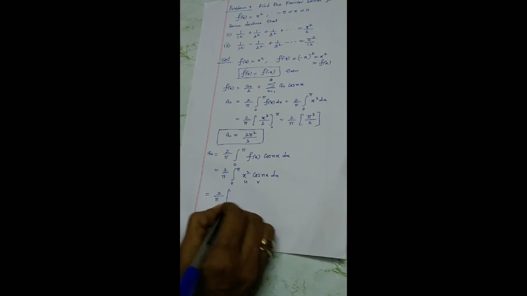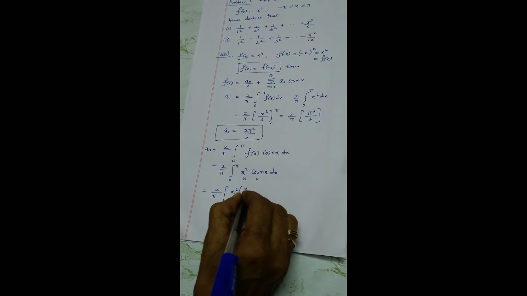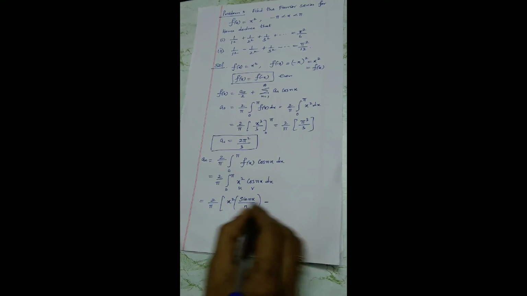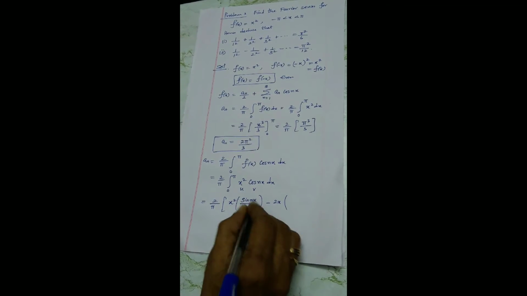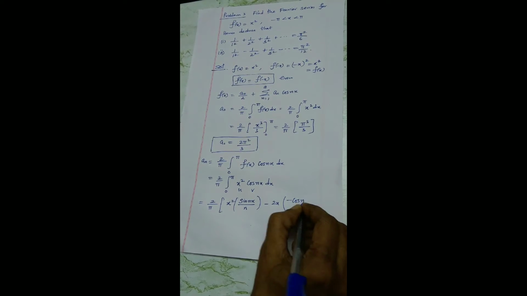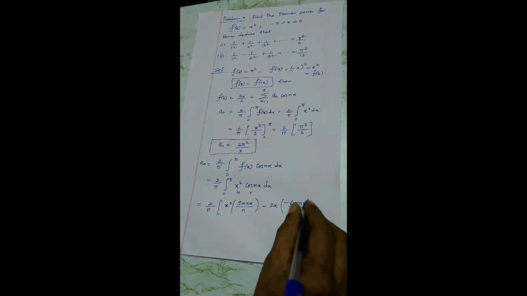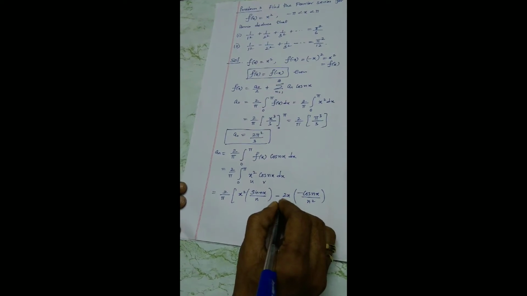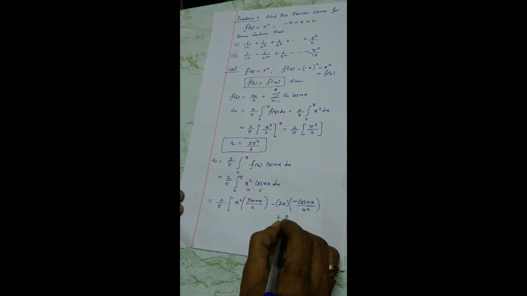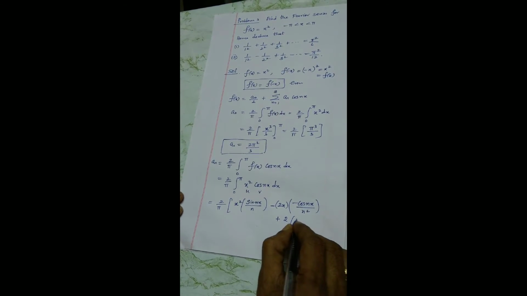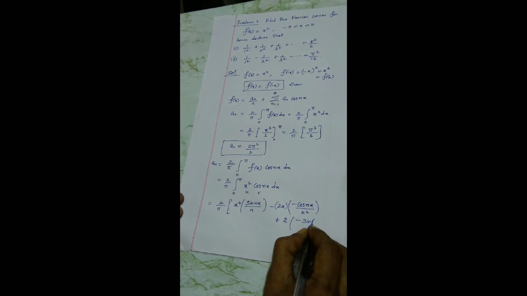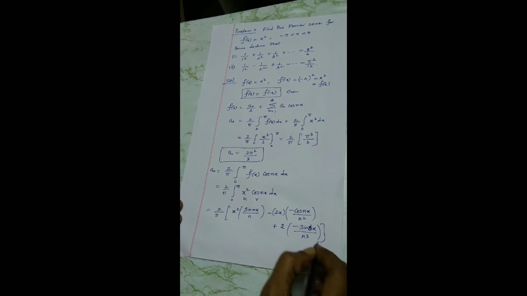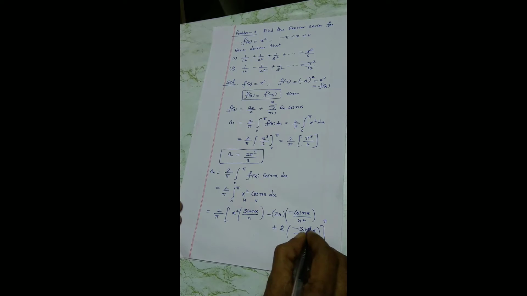So 2 by pi: x square times integral of cos nx, which is sin nx by n, minus derivative of x square, 2x, times integral of sin nx, which is minus cos nx by n square, plus, as per Bernoulli's formula with alternate plus and minus signs, the derivative of 2x, you can enclose the bracket if you need to, 2 times the integral of cos, which is sin nx by n cube.